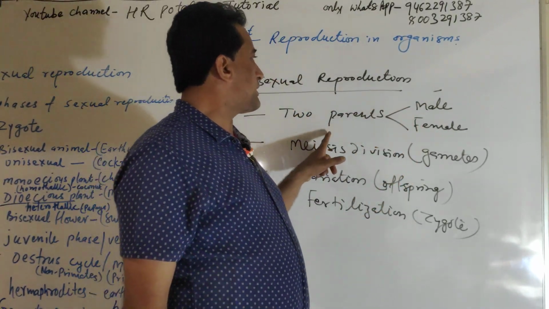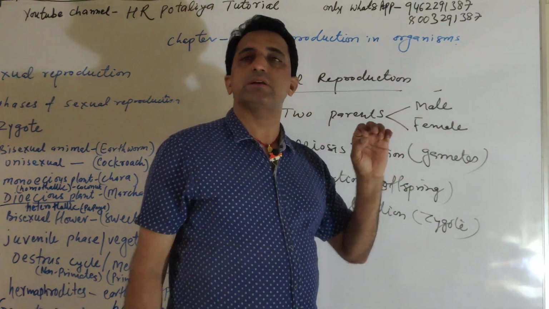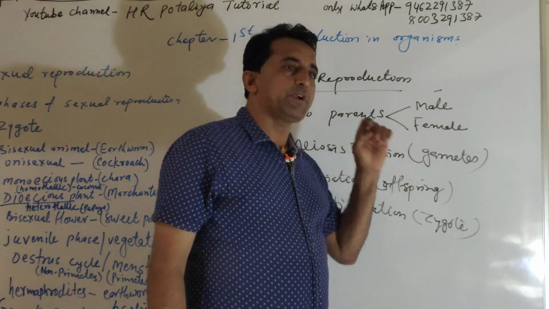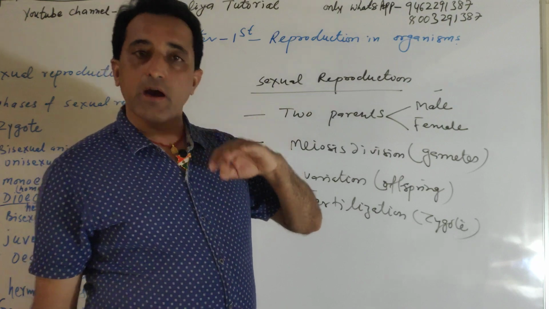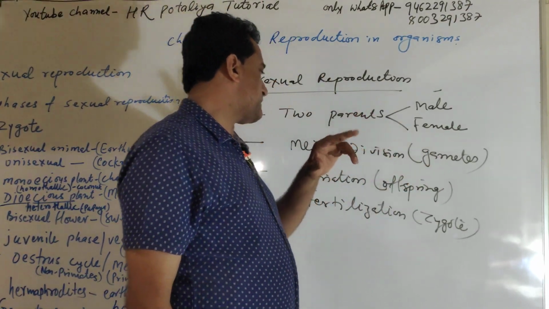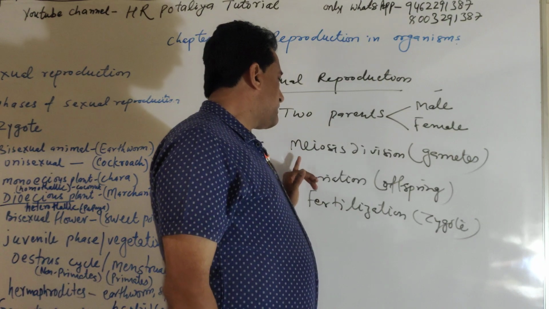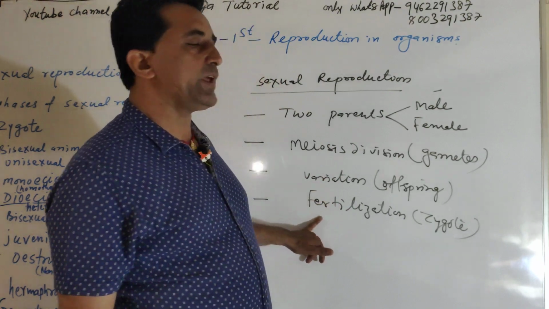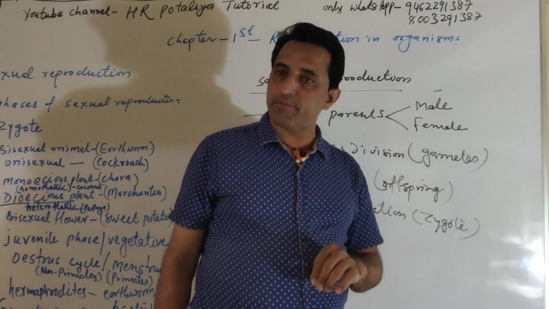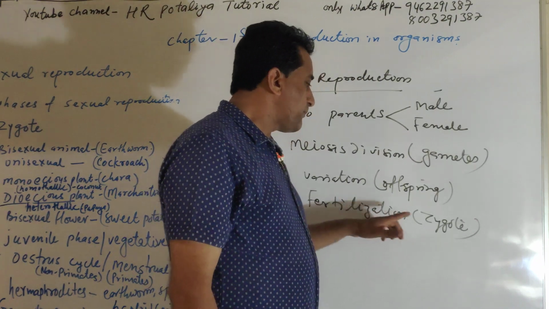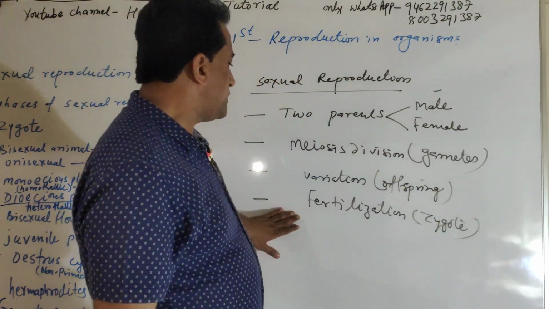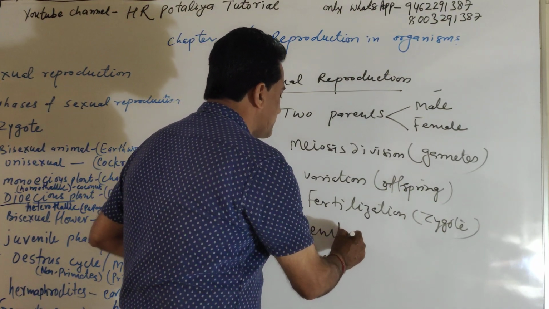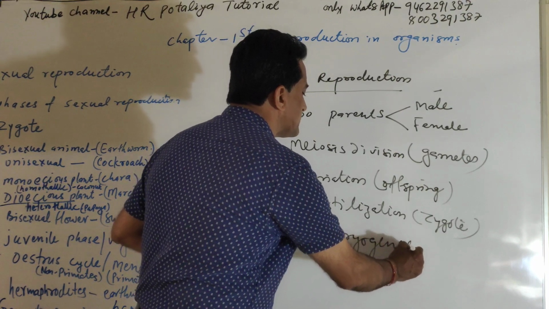Second, in sexual reproduction meiosis is compulsory, because it is part of the reproductive phase. Meiosis means reduction division, where the chromosome number becomes half. The gamete formation process is completed. After that the progeny is variant from the parent, so there is variation. Fertilization is the fusion of male and female gametes, and the zygote is formed. After that, embryo formation takes place, which is also known as embryogenesis.